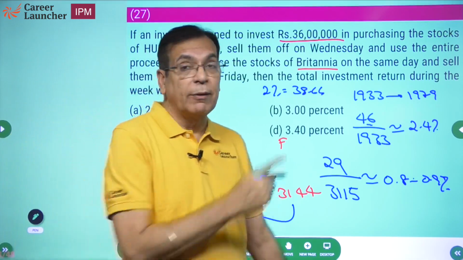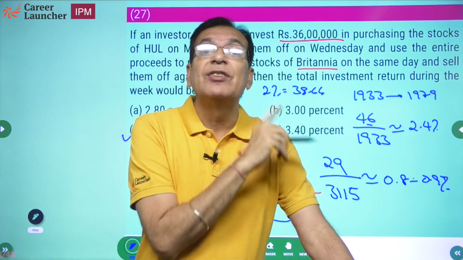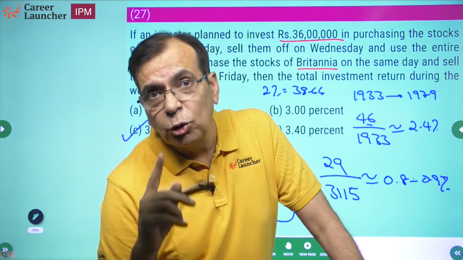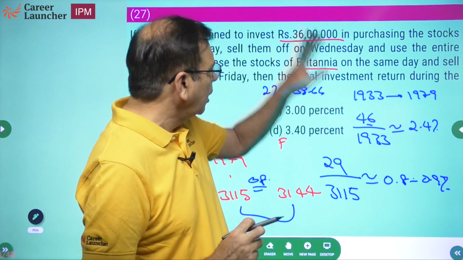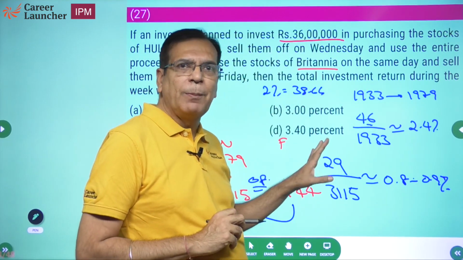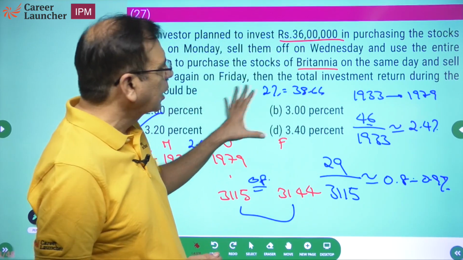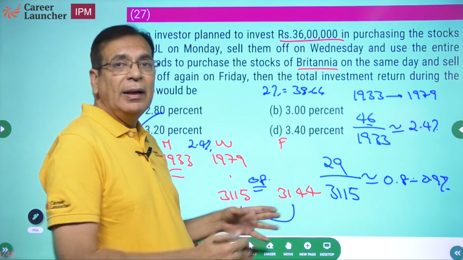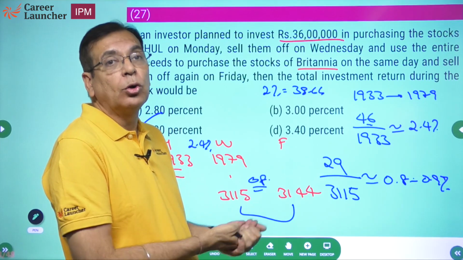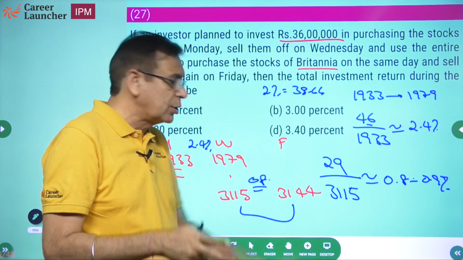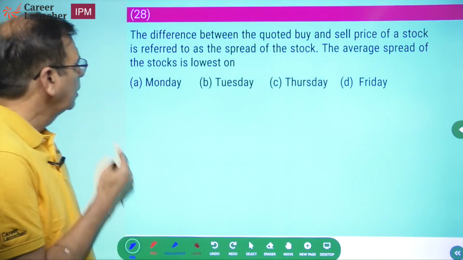This is not foolproof. Given the closeness of choices, it is taking a chance. So please don't do such a question. This is a good question in this paper to leave. I would say this is a question, if you are attempting in the paper, you are wasting your time because the quantum of calculation is high. And if you are going to do guesswork, until and unless you are very good at calculation, you should not do any kind of guesswork. This is a very good question to leave in the paper.